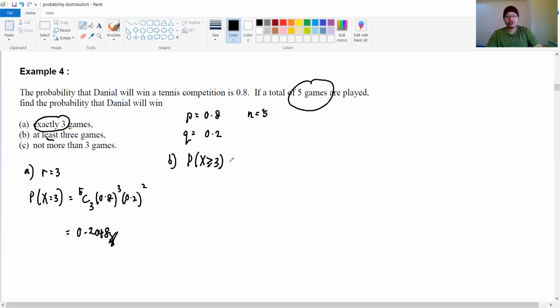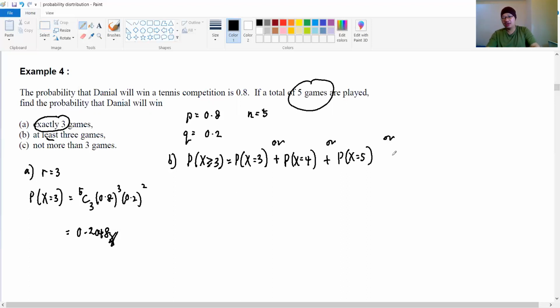Before we solve this problem, we need to elaborate X more than or equal to 3 here. So actually it can be P(X equals 3), or, when we talk about or, it will be plus, P(X equals 4), 4 games he wins. Or another plus, X equals 5, 5 games he wins.